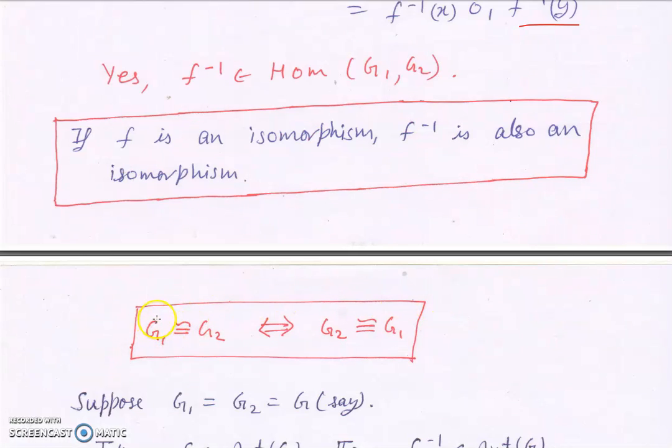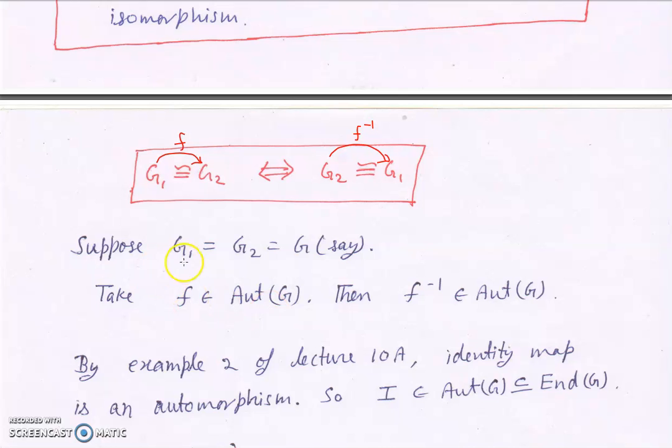So if G1 is isomorphic to G2, suppose via the map F, then you can also say that G2 is isomorphic to G1 by the map F inverse. Suppose I take G1 equal to G2 equal to G, and F is an isomorphism from G to G. Then F inverse is also an isomorphism from G to G, that is called an automorphism. So if F is an automorphism of G, then F inverse is also an automorphism of G.